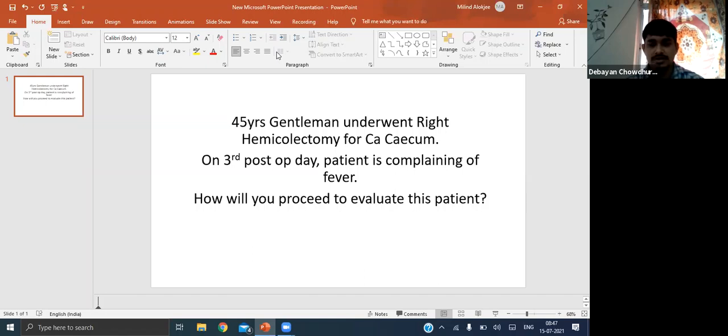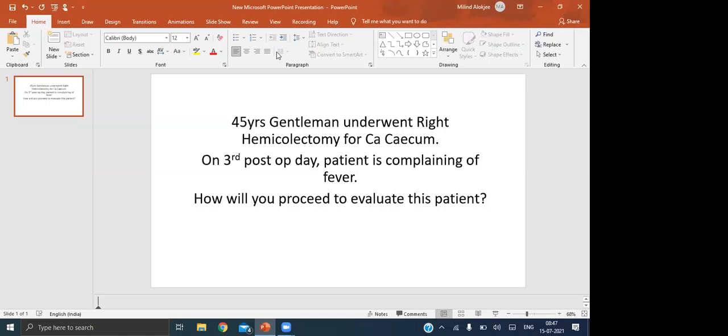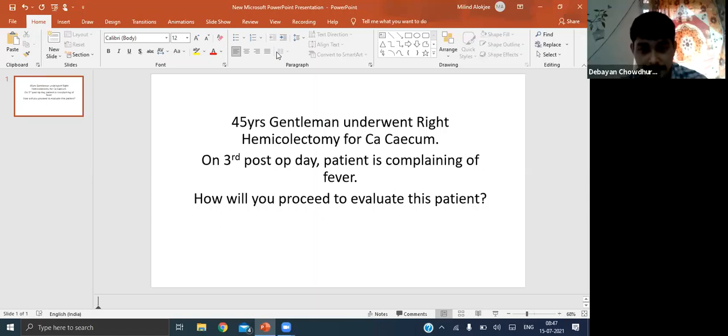Sir, it may be intraoperative, a cause of malignant hyperthermia due to the use of anesthetics. What is malignant hyperthermia? Sir, it is a high-grade fever of more than 40 degrees Celsius due to the use of inhalational anesthetics like halothane or succinylcholine.